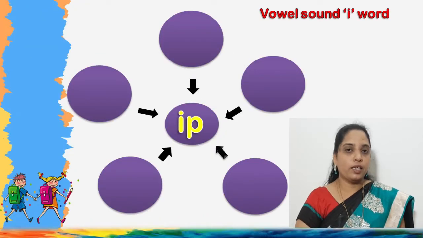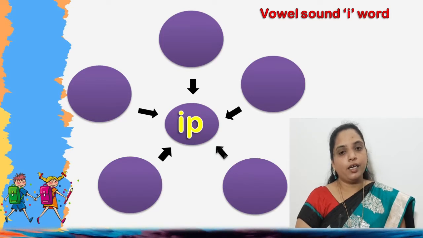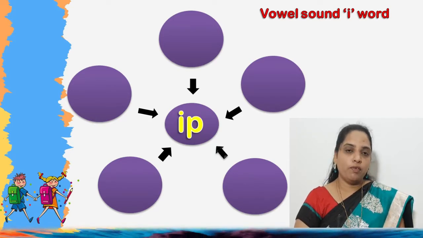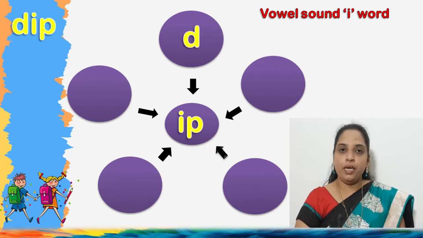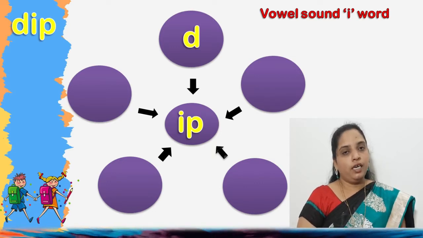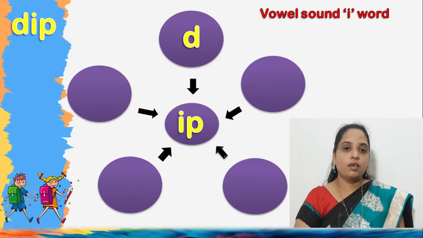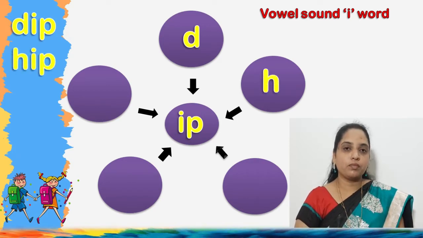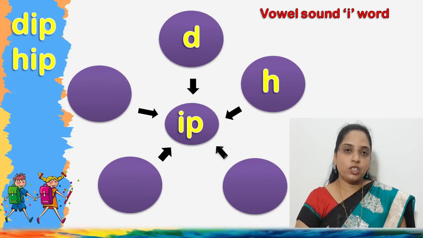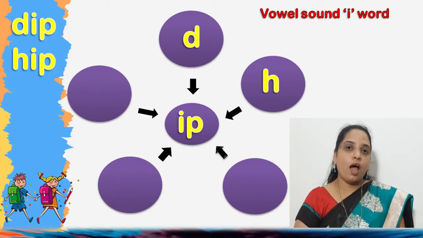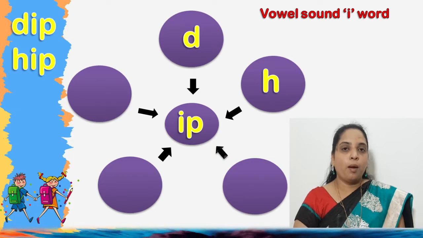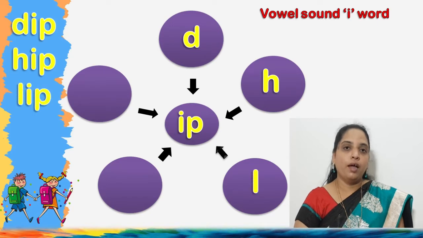Then the next one: the letter I is joined with P. I as E, P as P. The first letter is D: D-I-P, dip. Then the next one is H: H-I-P, hip.